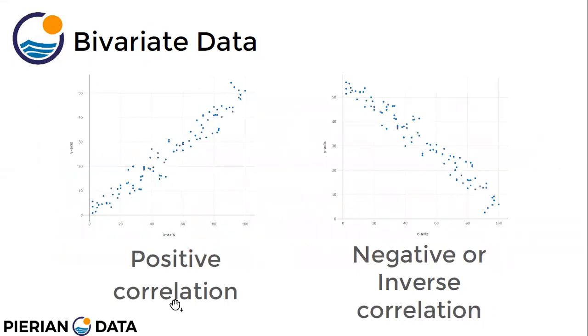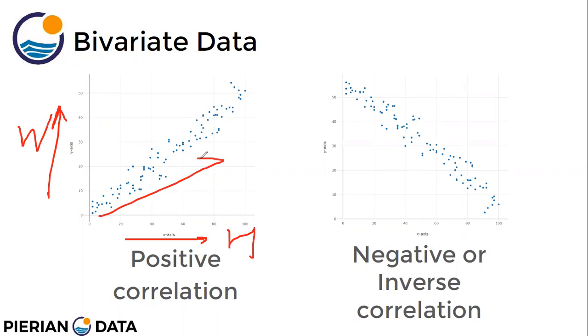Suppose positive correlation looks like this. This is the x-axis, this is the y-axis. This is my height and this is my weight. I see that as the height is increasing, the weight is also increasing. So there is a positive correlation, right?